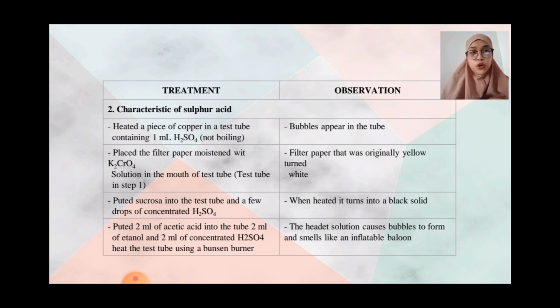Put sucrose into the test tube and add a few drops of concentrated H2SO4. Observation: when heated, it turns into a black solid. Put 2 ml of acetic acid into the tube, 2 ml of ethanol, and 2 ml of concentrated H2SO4. Heat the test tube using a Bunsen burner. Observation: the heated solution causes bubbles to form and smells like an inflatable balloon.